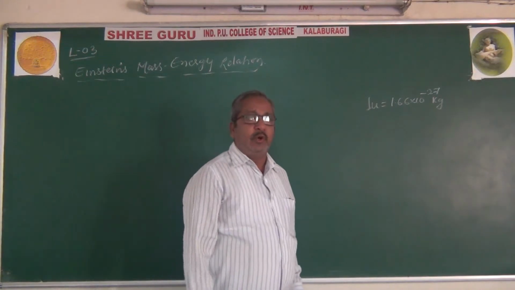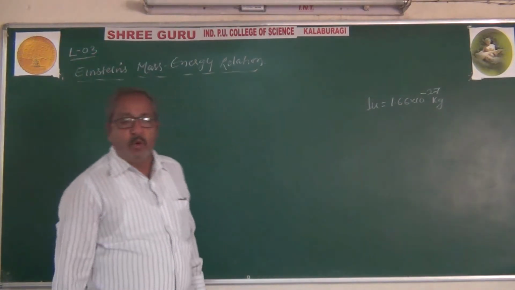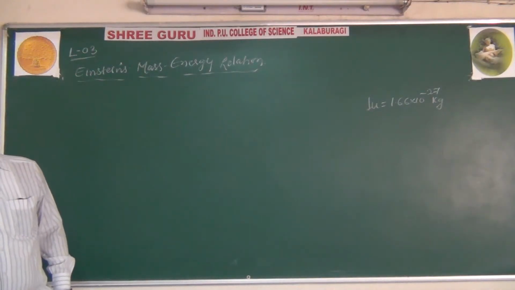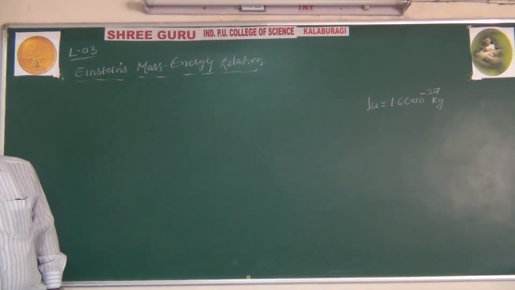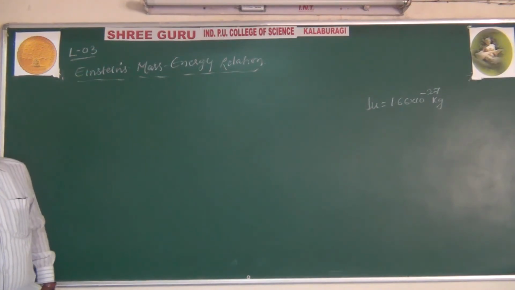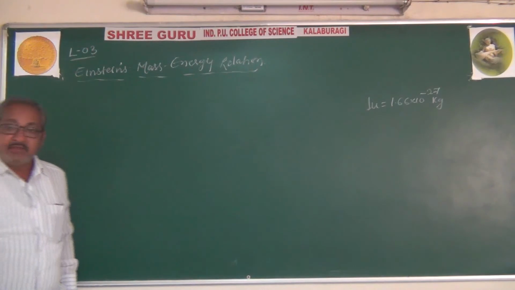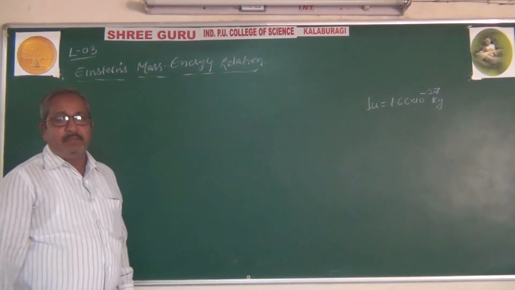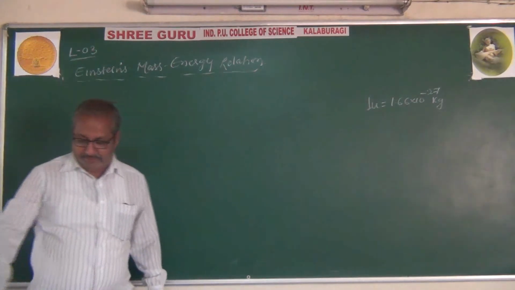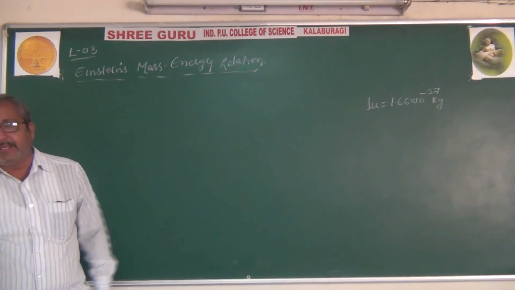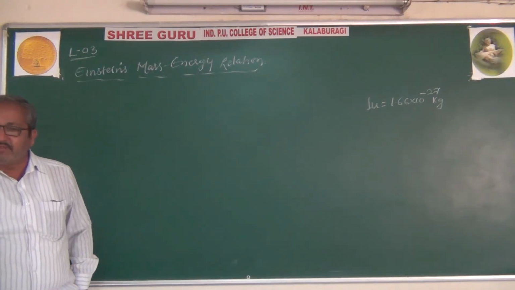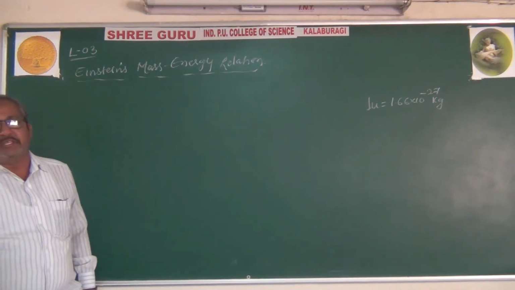Also it was known that mass obeys the conservation law, in the sense that mass can neither be created nor destroyed, and energy also obeys the conservation law, meaning energy can neither be created nor destroyed. So independently, mass obeys the conservation law and energy also obeys the conservation law.